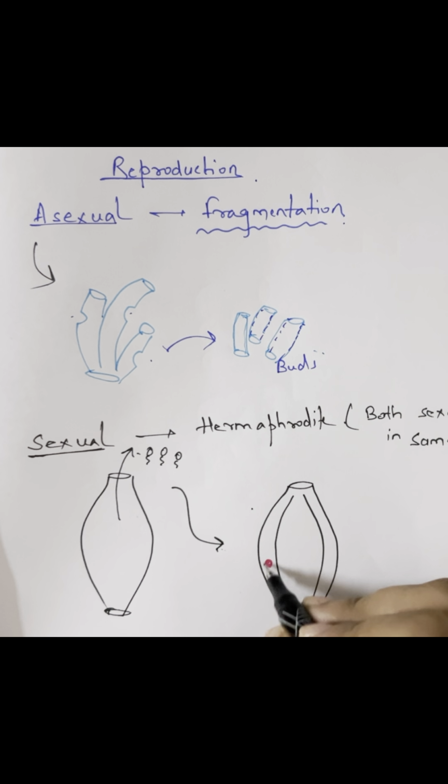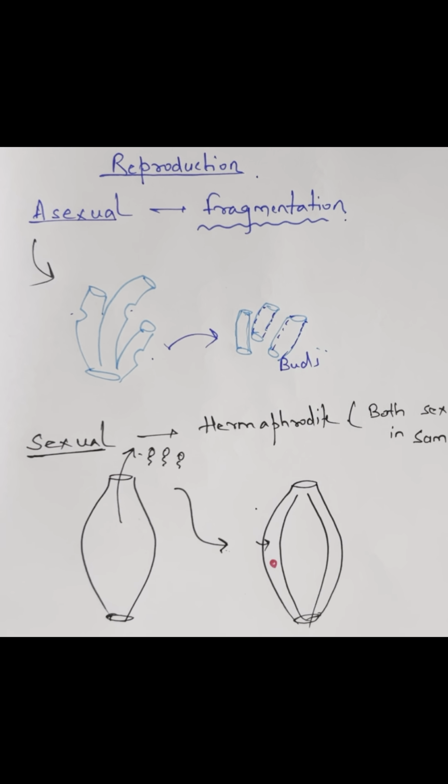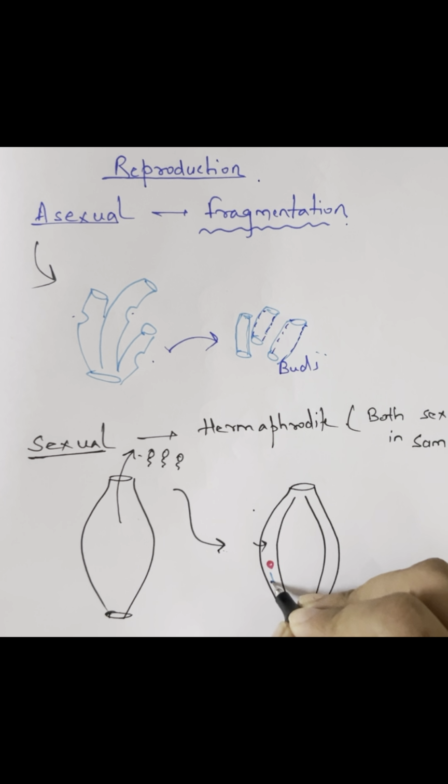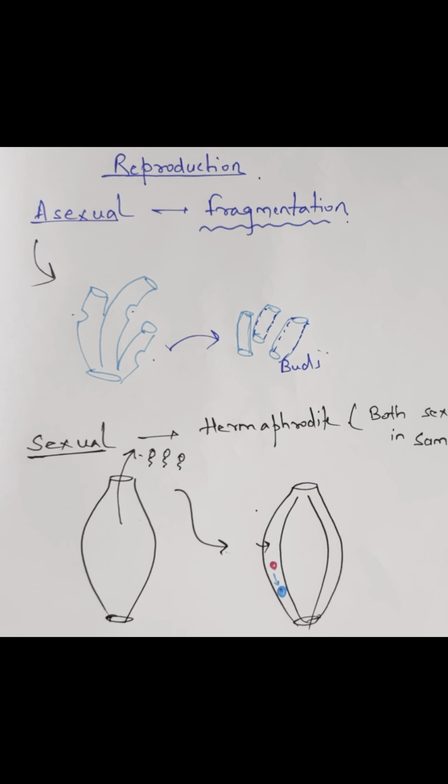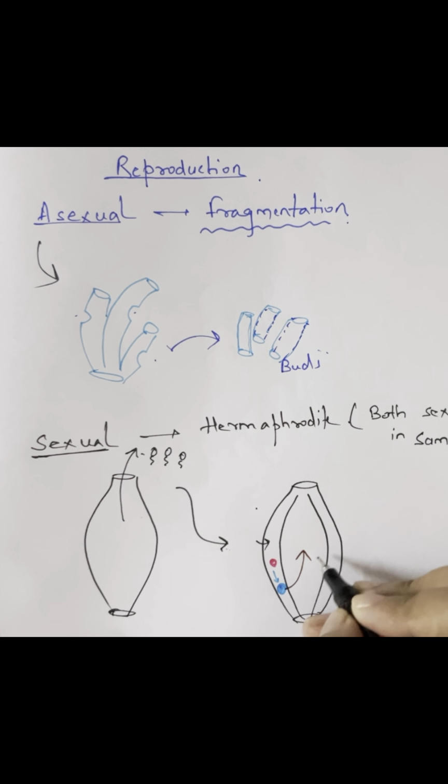This is going to fertilize this particular egg, and the larva will be formed, which I will represent with blue color. First the embryo will form, and after that the larva will form.